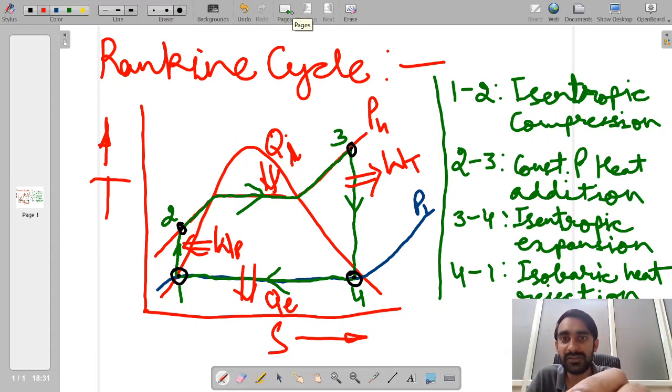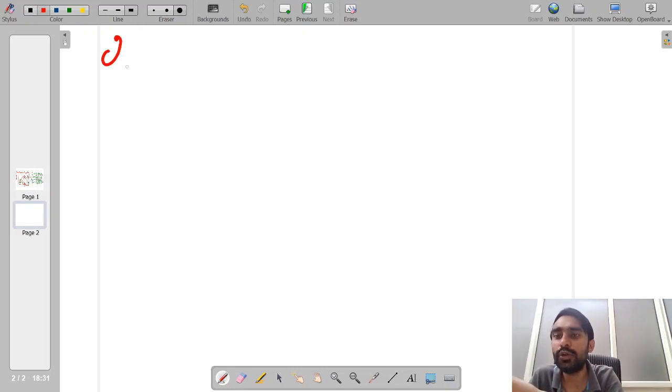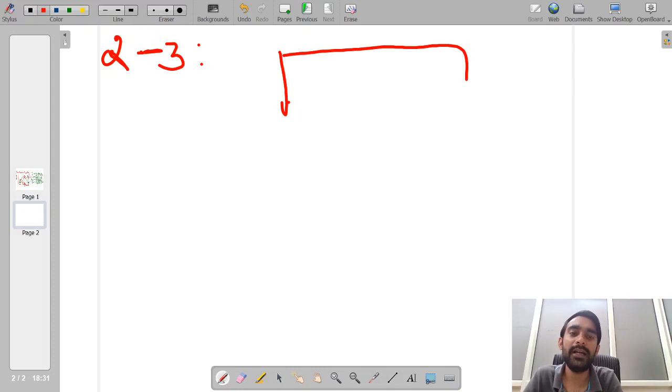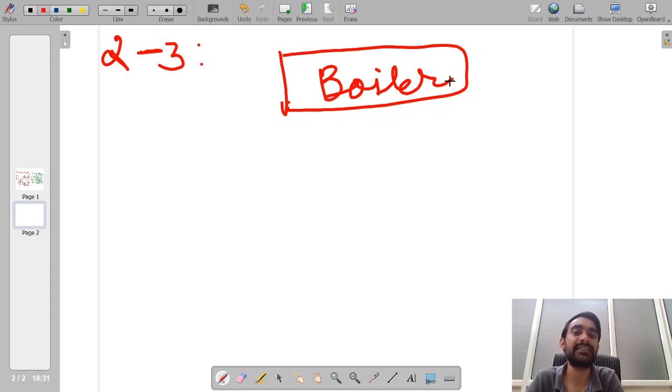Let us first consider process number 2 to 3. As I have told you, this is an isobaric heat addition process, happening inside a heat exchanger, which we particularly call a boiler. In this boiler a certain amount of working fluid is being added at the inlet.